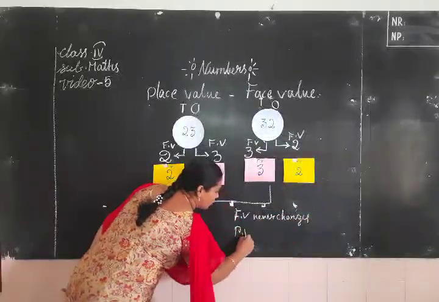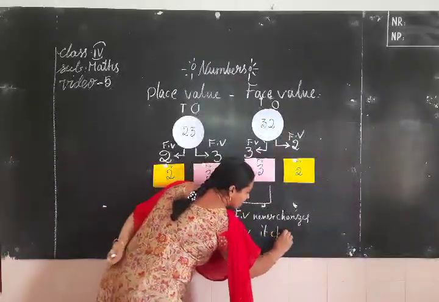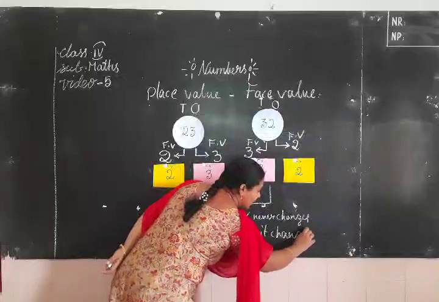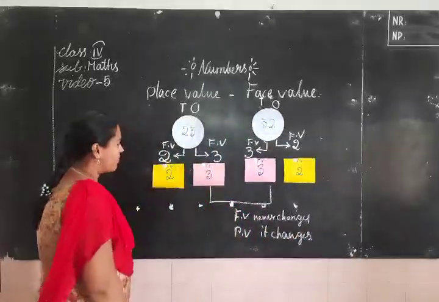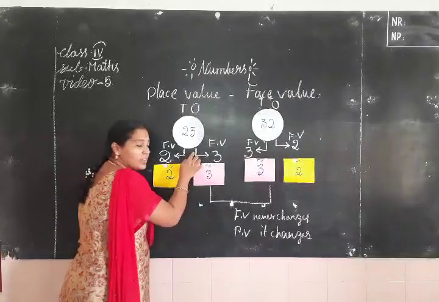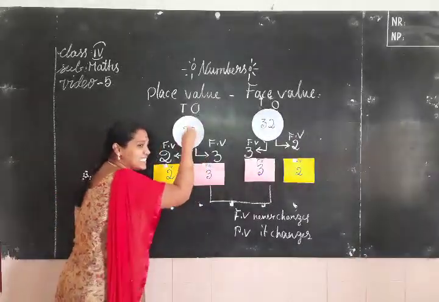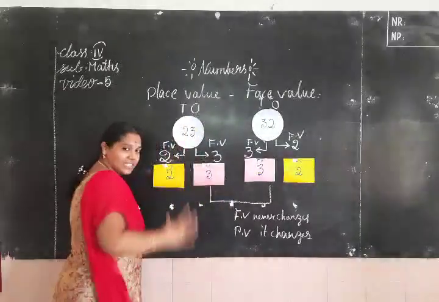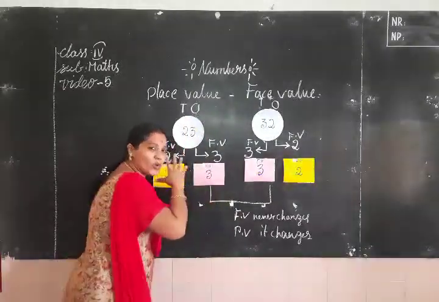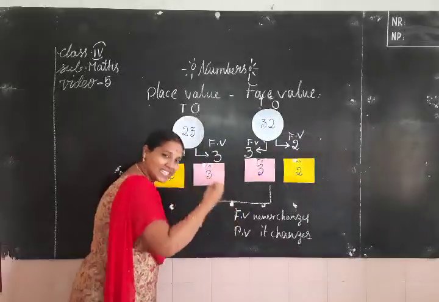But place value changes. Now you understand, children? Okay. Face value means the digit itself, same as that particular digit. Face value never changes. Face value remains the same.